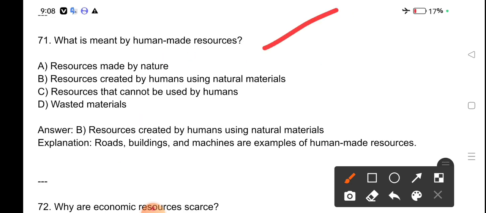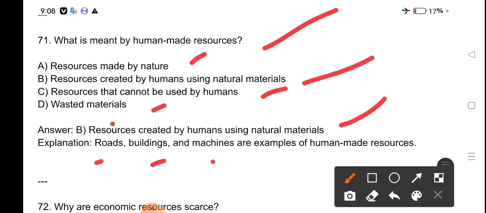What is meant by human-made resources? Resources made by nature, resources created by humans using natural materials, resources that cannot be used by humans, wasted materials. Resources created by humans using natural materials. Roads, buildings, and machines are examples of human-made resources.